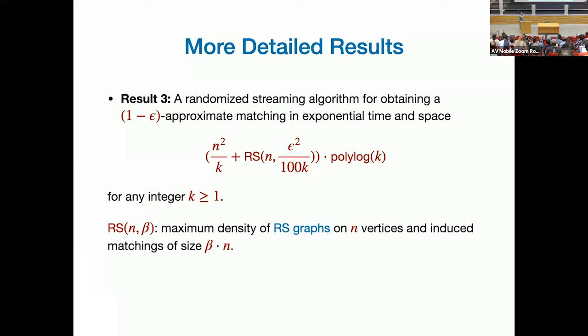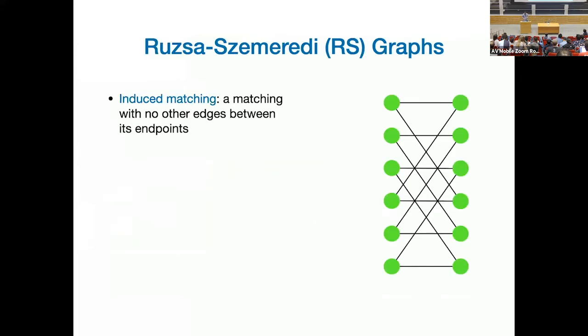But before that, previously I had an algorithm that uses a space based on the best matching cover I could compute. Now this is an algorithm based on a structural, existential result. This is basically how dense certain graphs can be. Depending on that extremal result, the space of our algorithm is governed by that. Okay, good.